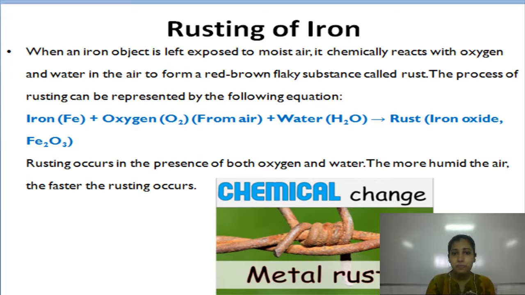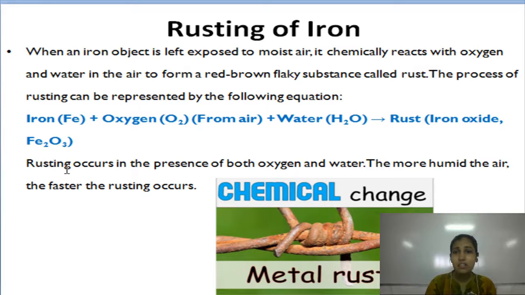Rusting of iron. When an iron object is left exposed to moist air, it chemically reacts with oxygen and water in the air to form a red-brown flaky substance that is called rust. The process of rusting can be represented by the following equation. Whenever iron, Fe, reacts with oxygen, O2, from air in moisture, water, that is H2O, it will form the rust, iron oxide, on an iron object, that is Fe2O3.